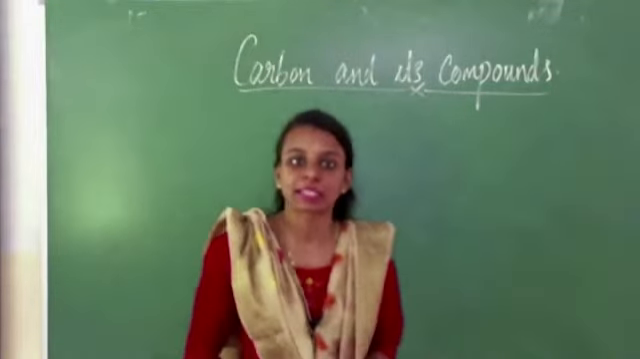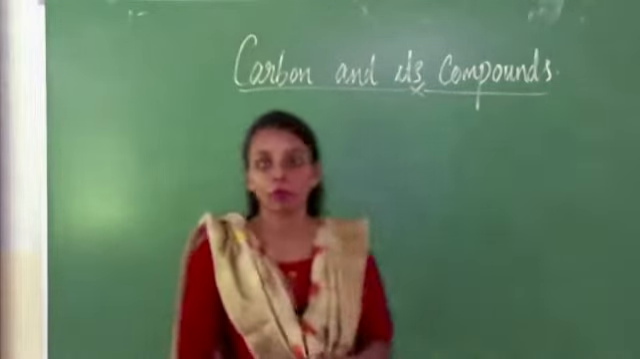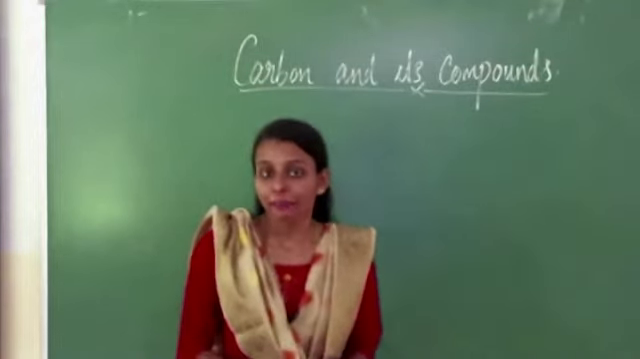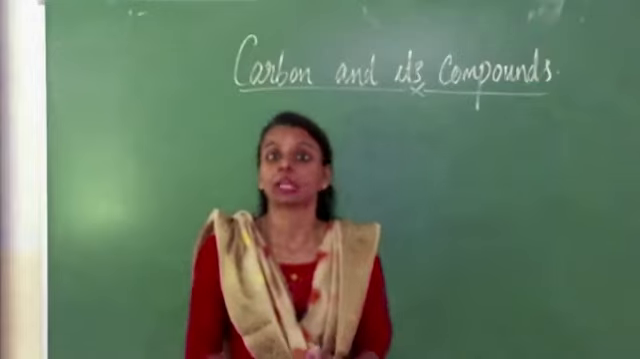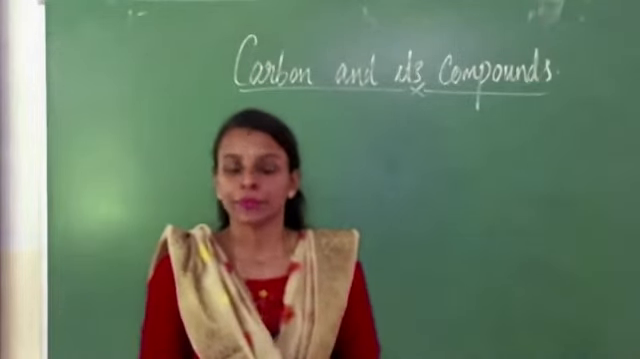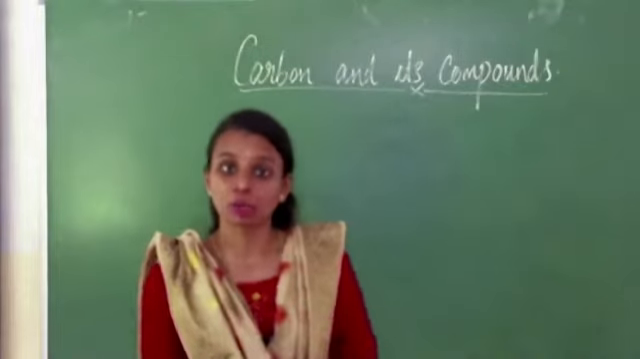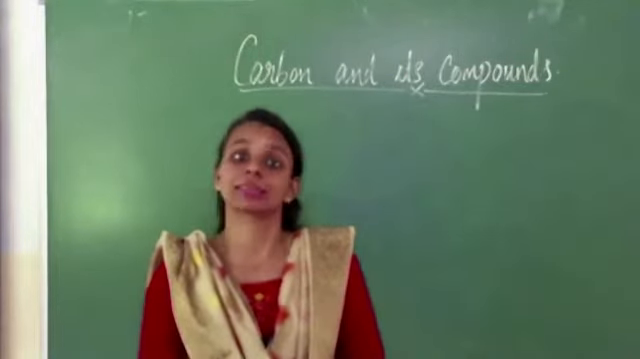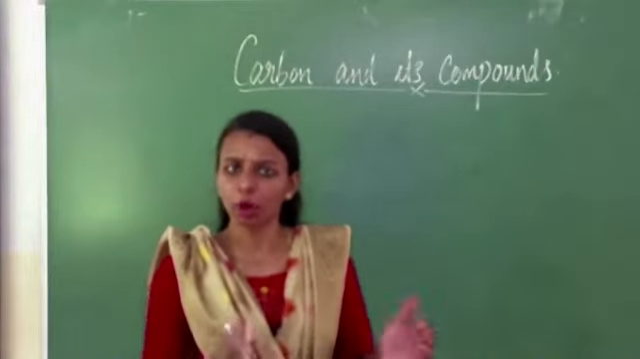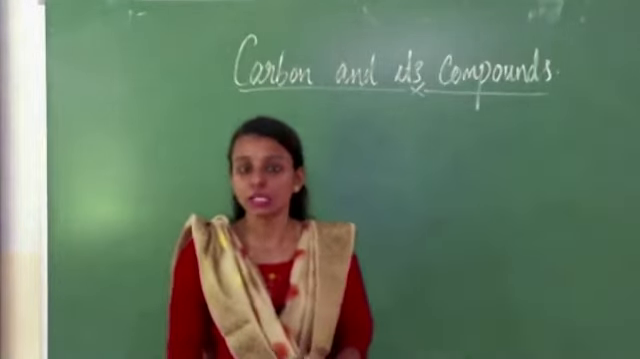Today we are discussing the chapter carbon and its compounds. Last class we already discussed the crystalline forms of carbon. Graphite, diamond and fullerene are the three important crystalline forms of carbon. And we already learned the uses, properties and structure of graphite and diamond. I hope all of you studied those portions.